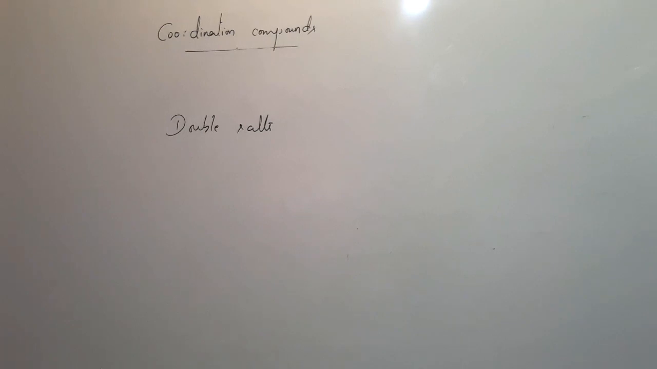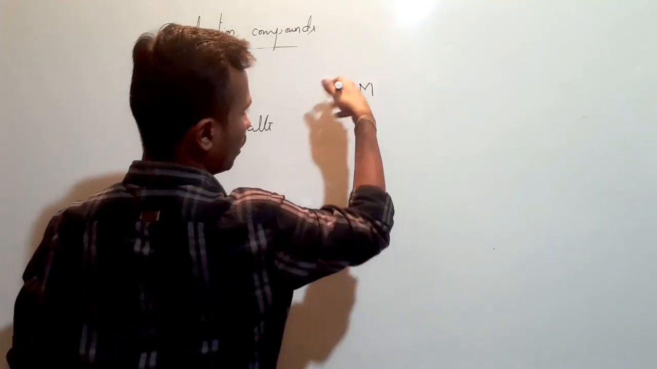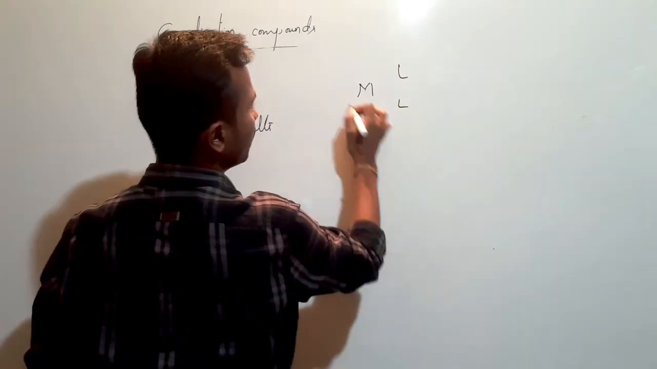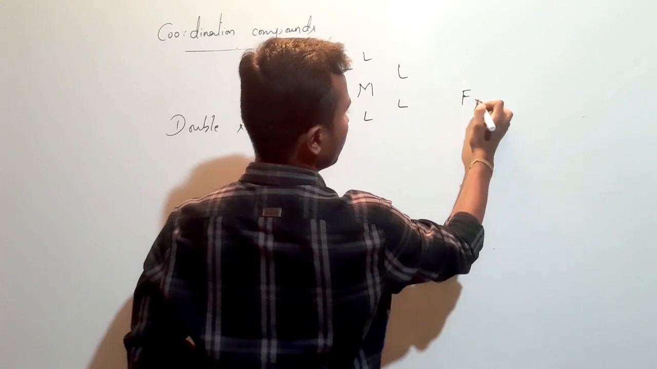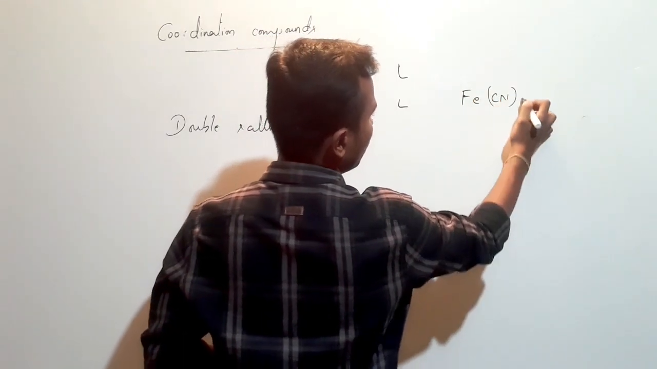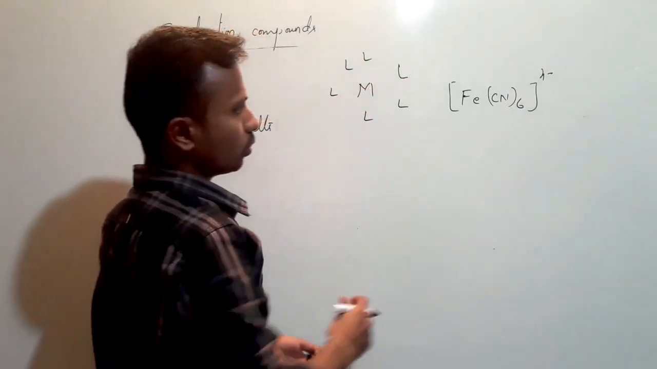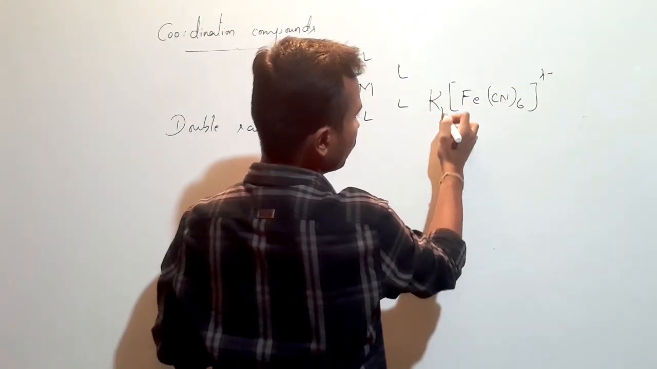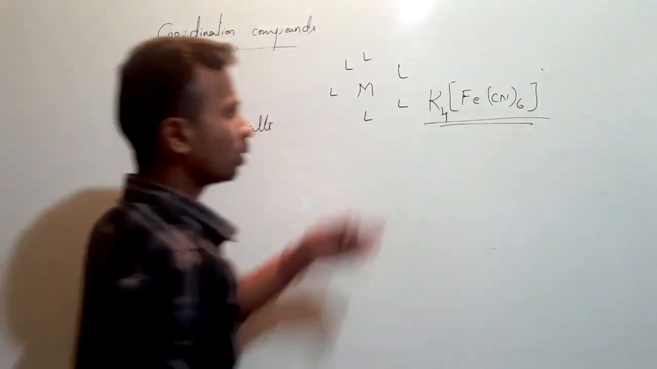Okay, so now we understood the definition of coordination compounds, where there will be some central metal atom and around this there will be some group of atoms which are known as ligands, right? And I have taken an example, that is [Fe(CN)6]4-. In order to neutralize this 4 minus I can introduce 4 K. So that this is also a coordination compound.